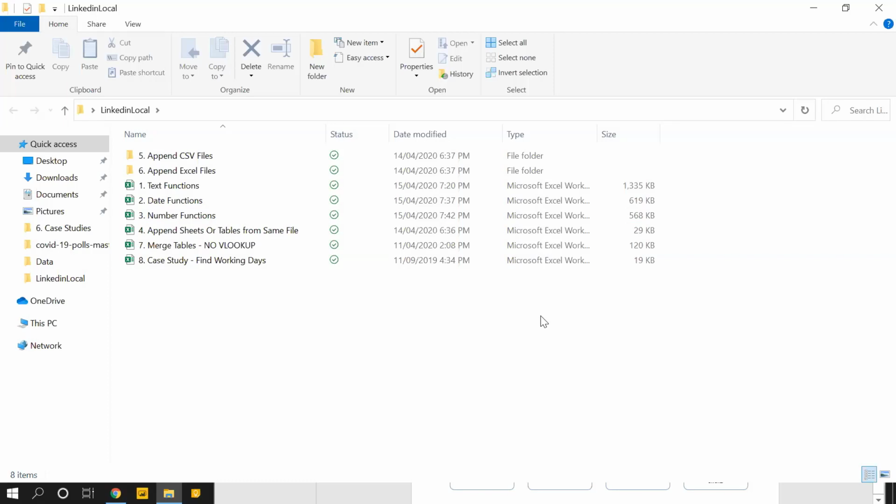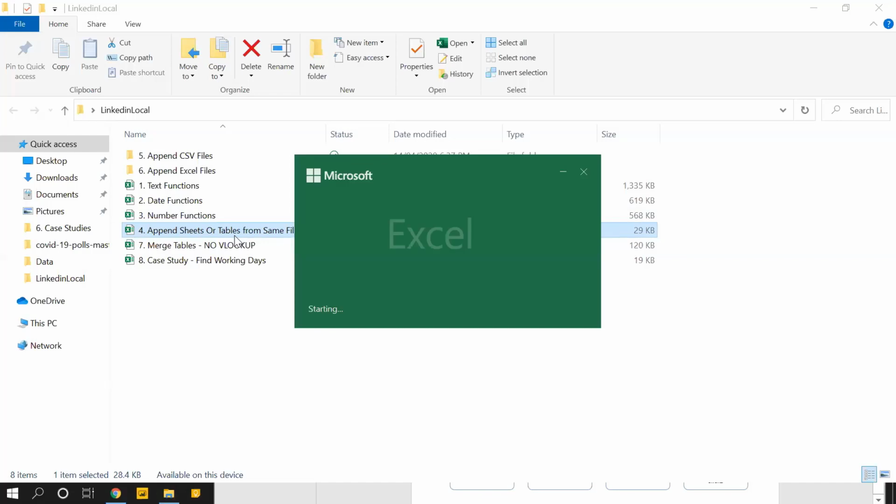Yeah, please go ahead. Now I'll show you a magic here. Magic in the sense, not magic, it's Power Query. I'm just a medium to show you. I have 100 Excel tables, 100 Excel sheets, 100 SQL tables, or any data source. How to append those one below the other in 3 button clicks? One below the other is known as appending. I have this file named append sheets or tables from the same file. Just a name I've given so you can quickly find it.